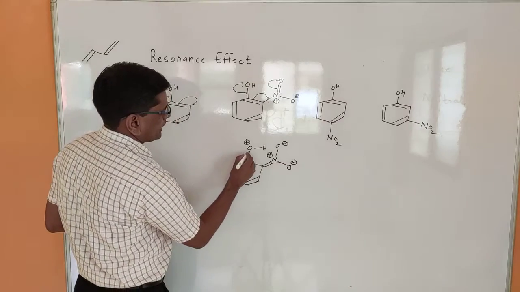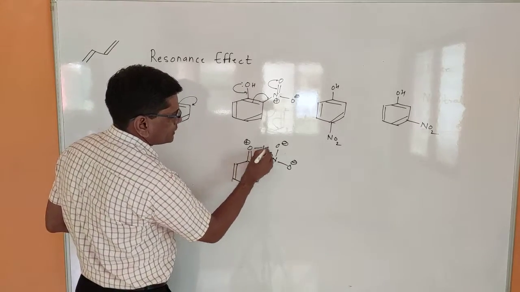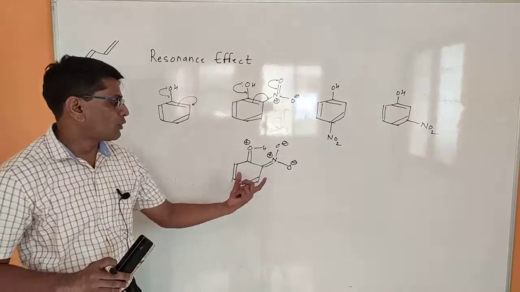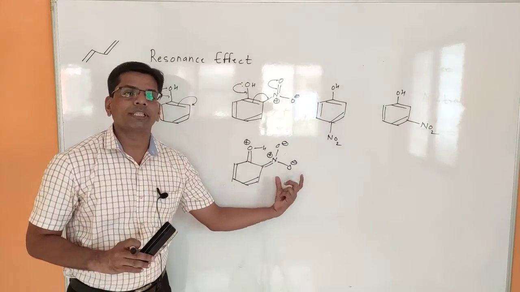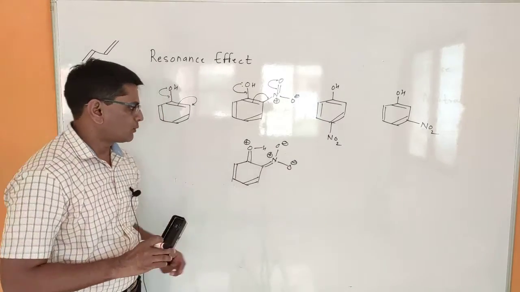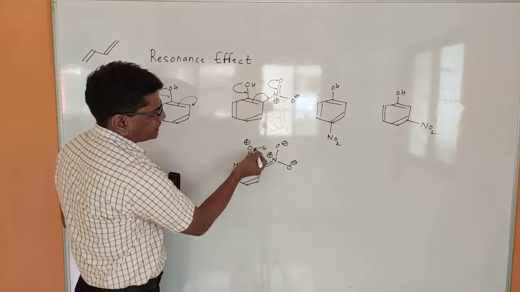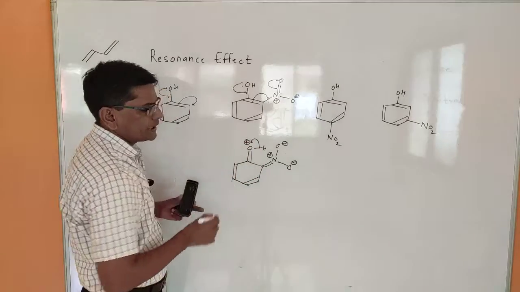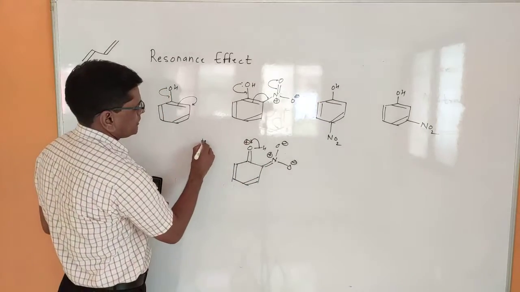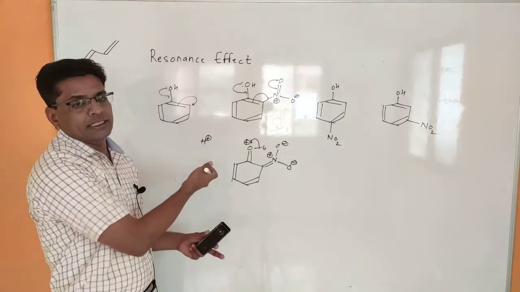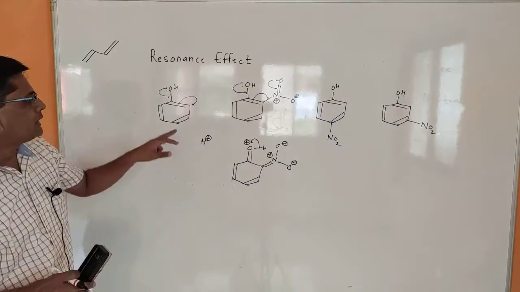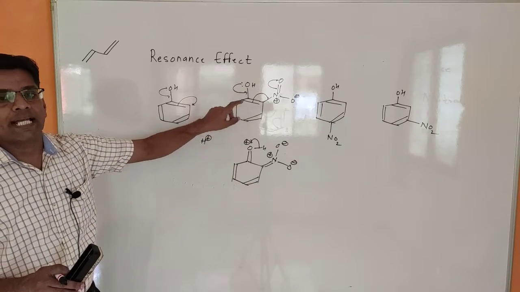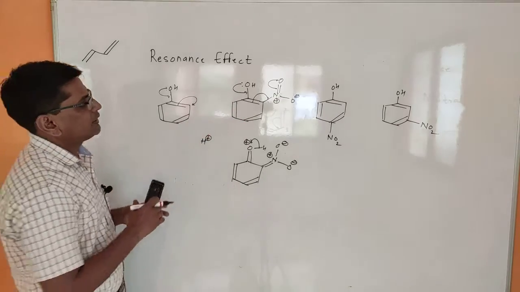And when you compare, the electron pair is shifted from oxygen to oxygen. So this structural form remains for a longer time due to the electron withdrawing tendency of this nitro, and due to that this oxygen-hydrogen bond becomes weak, because this oxygen needs that electron pair, so hydrogen is converted into H+, and when it gives the H+ it becomes acidic. So as compared to phenol, orthonitrophenol is more acidic.